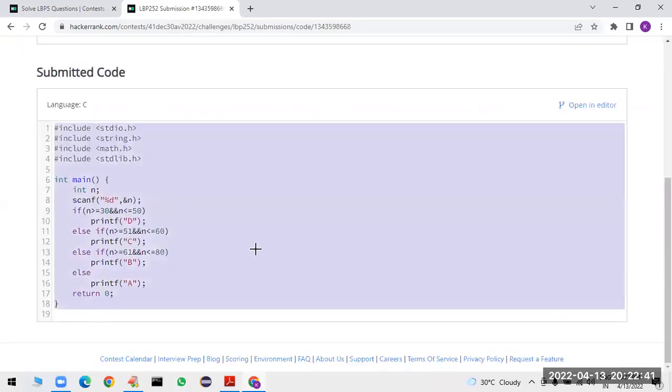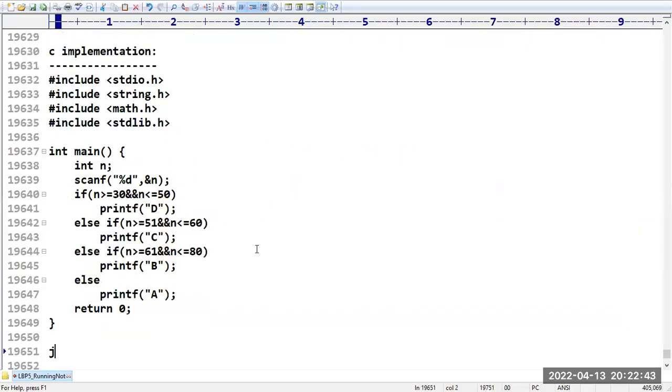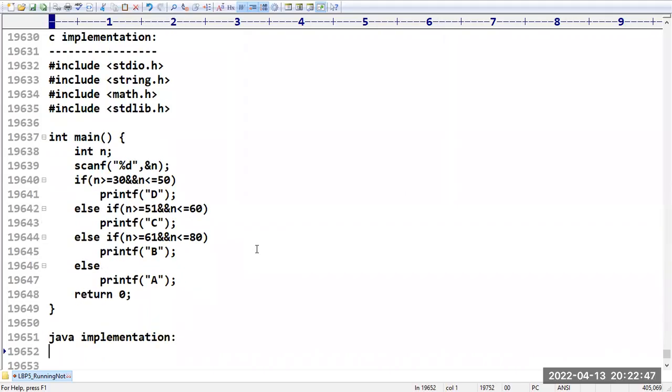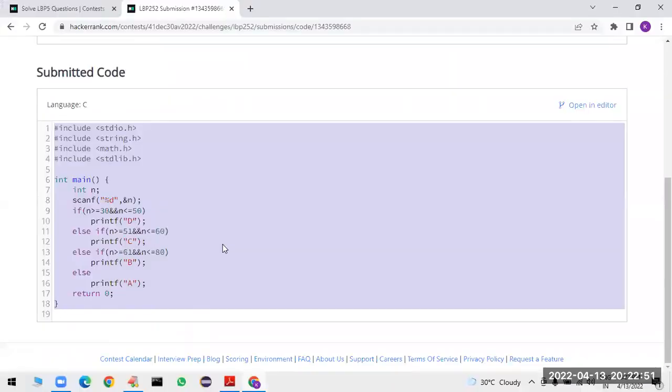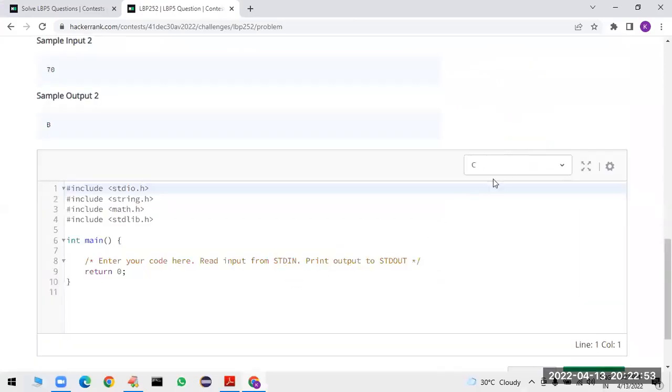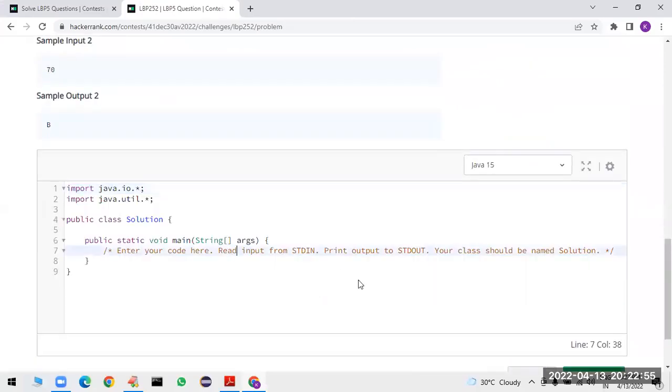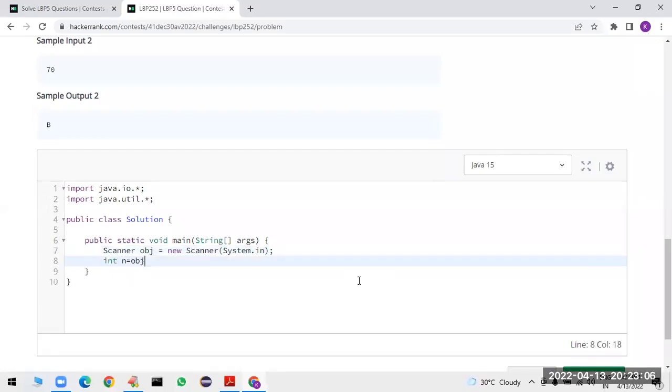Yes. So let me take the Java implementation for this program. How to implement this in Java? Same concept or not? Yes. So I am taking the Java implementation. What is the first step? Scanner obj is equal to new Scanner of System.in. Then integer n is equal to obj.nextInt.